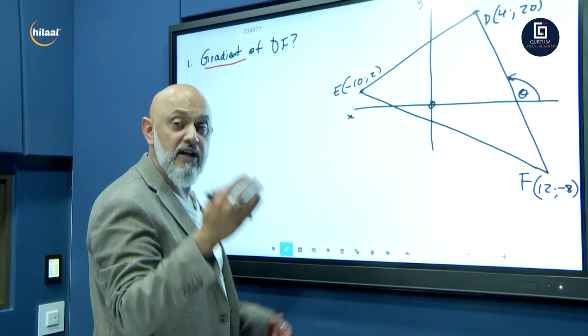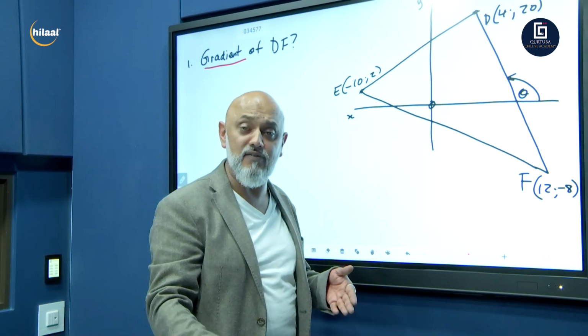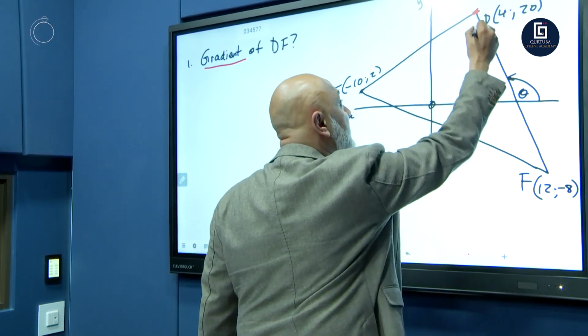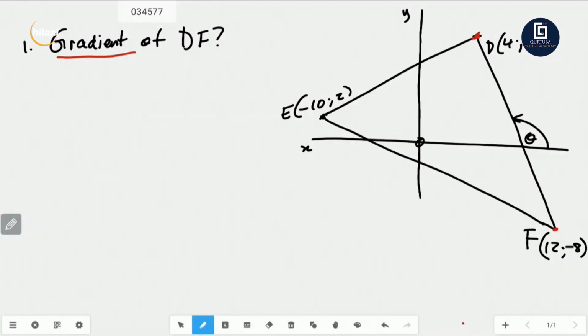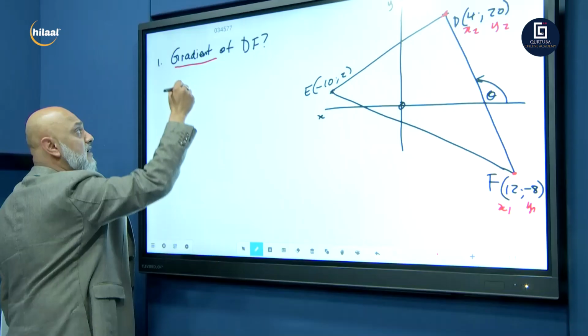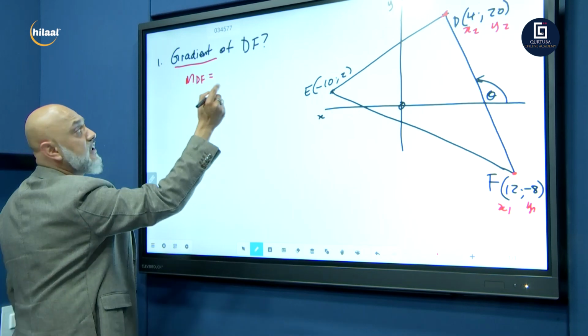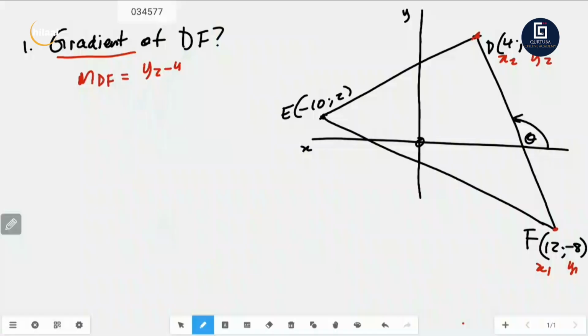So we know I've given you the formulas at the beginning of the episode. Check your formula for your gradient. We're looking for the gradient of DF. So obviously, let's call this one x2, y2 and this one x1, y1. Right, let's go. We want the gradient. So in our answer, the m of DF is going to equal y2 minus y1 over x2 minus x1.